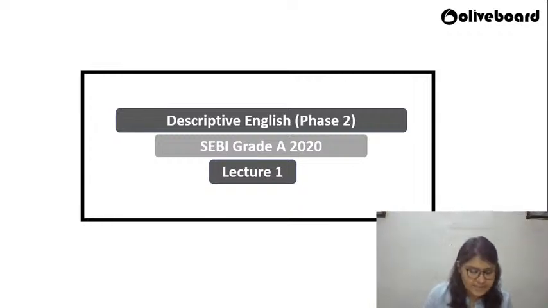Okay, so you can see from the title itself that we are going to be having a look at the descriptive English paper today. We'll be having a discussion regarding 2 sections. Before that guys, I want you to know that you should not take descriptive English lightly, because anyways you are going to have a separate paper on descriptive English. Secondly, you're going to be typing using the keyboard. So these are the 2 aspects that make this particular paper very, very important. We will see what points we need to keep in mind so that we don't lose the marks that we can score very easily after solving this paper.